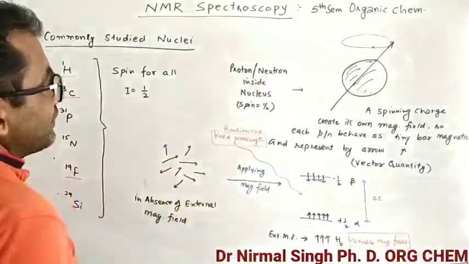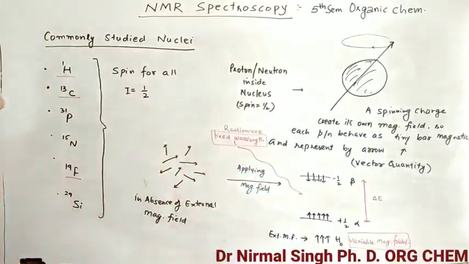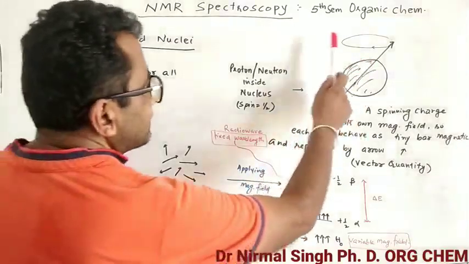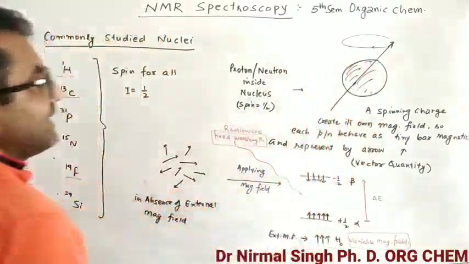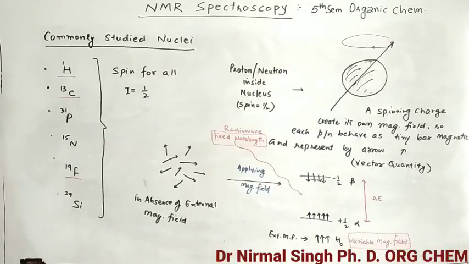See how it happens. We have protons and neutrons inside the nucleus with spin half. A proton or neutron is spinning in this direction like this. Any spinning charged particle, any particle having some charge, creates its own magnetic field.